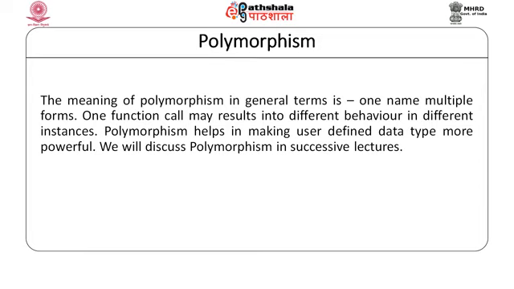In programming, it would mean that one function call may result in different behaviors in different instances. Now, this phenomenon helps in making user defined data types more powerful. How this phenomenon makes the user defined data type more powerful, that we will discuss in successive modules and successive lectures.